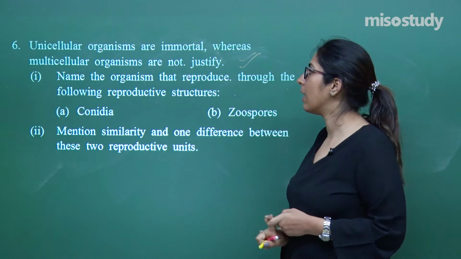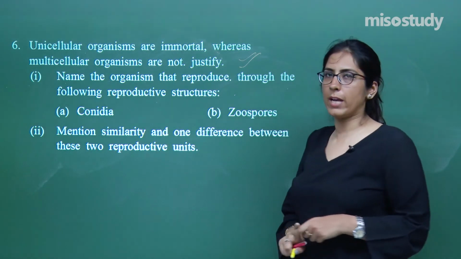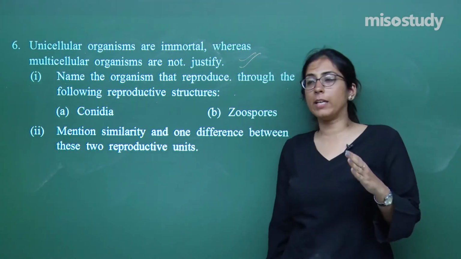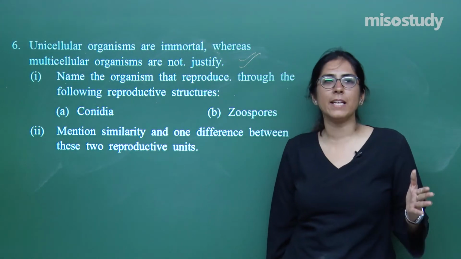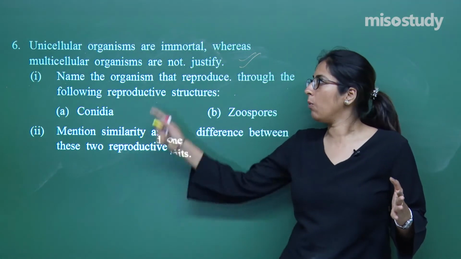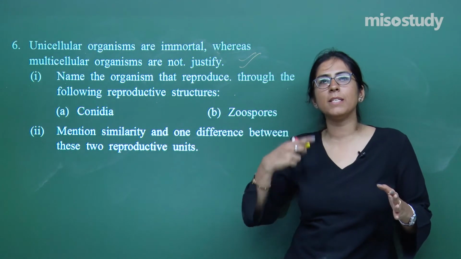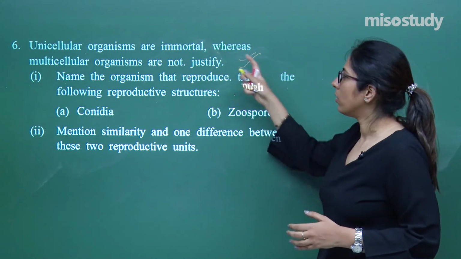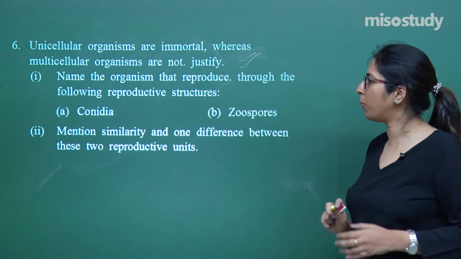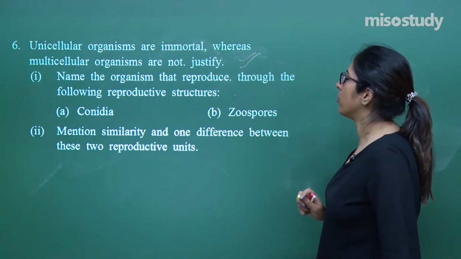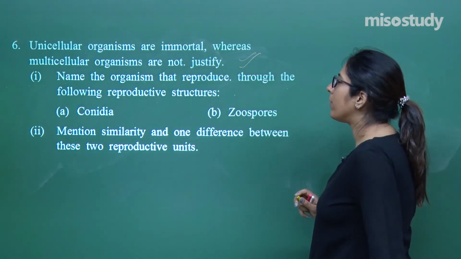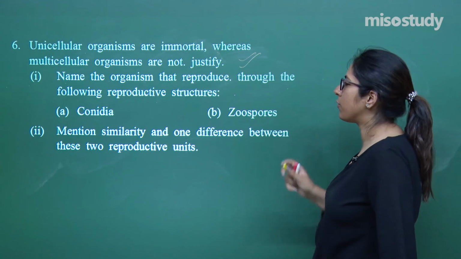You should understand this. Whereas in a multicellular organism, there are different phases of life: the pre-reproductive phase, then a reproductive phase, after that a senescence phase, right? Now in the senescence phase, after some time the cell dies, right? So this is clear to you. Now we have 2 points in it. Name the organisms that reproduce through the following reproductive structures.